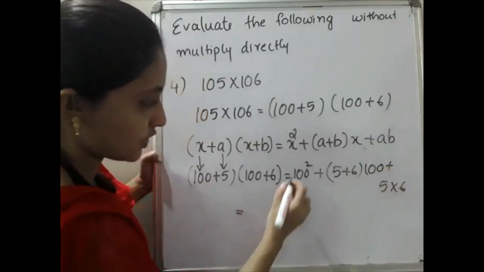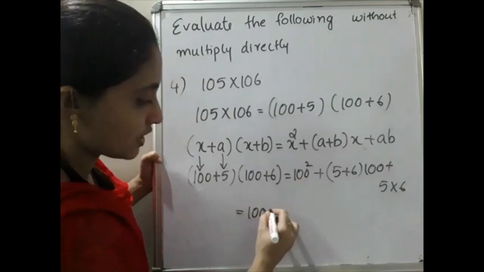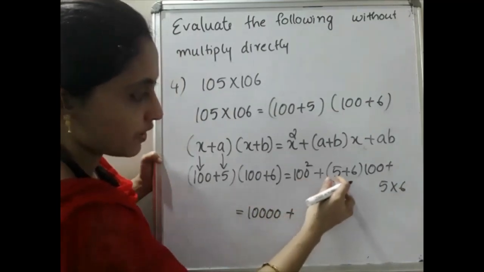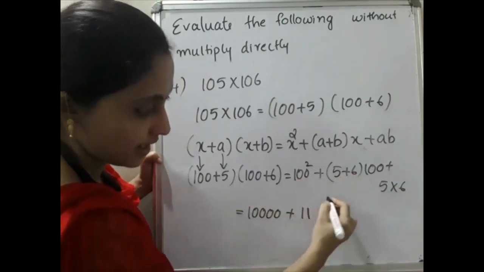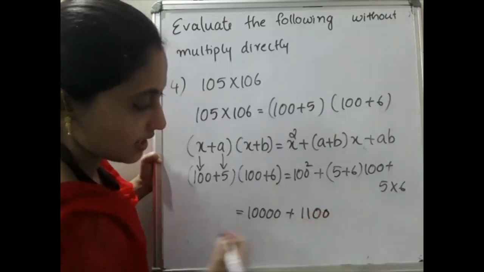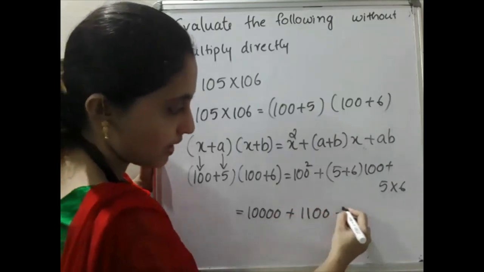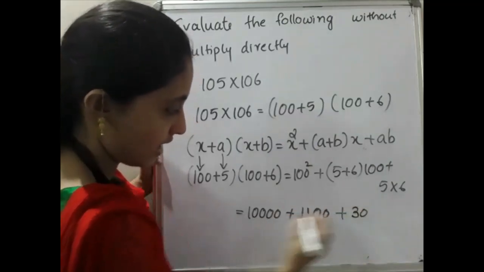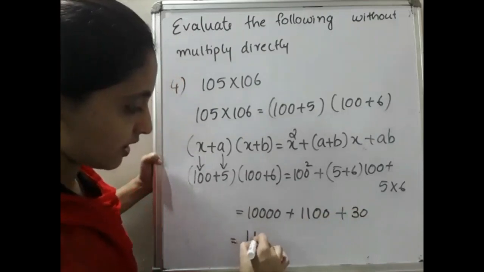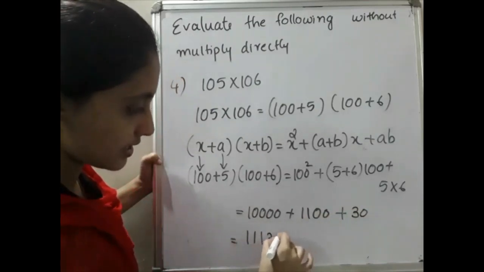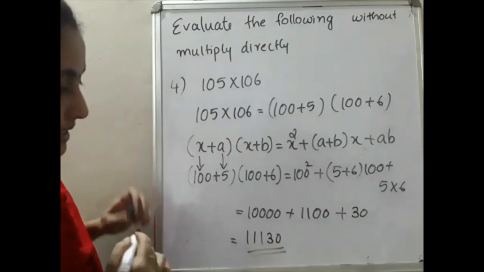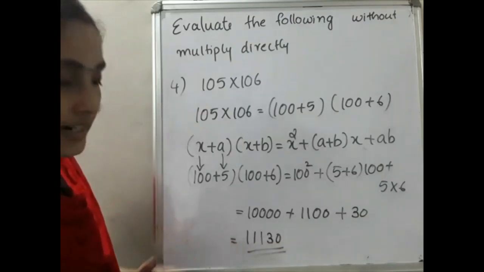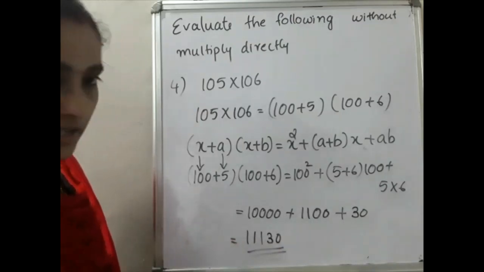So that is equal to 100 square is 10,000 plus 5 plus 6 is 11 into 100 is 1100 plus 30. So the answer will be 11,130. This is our answer.